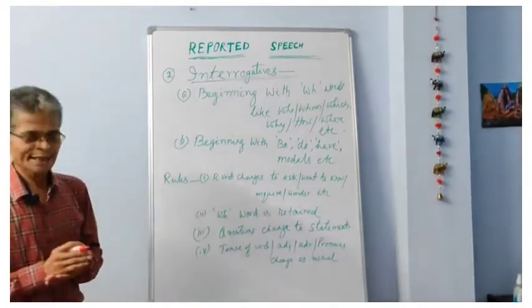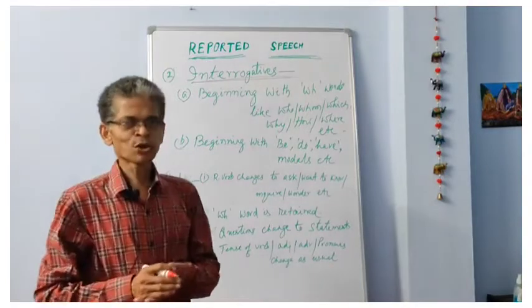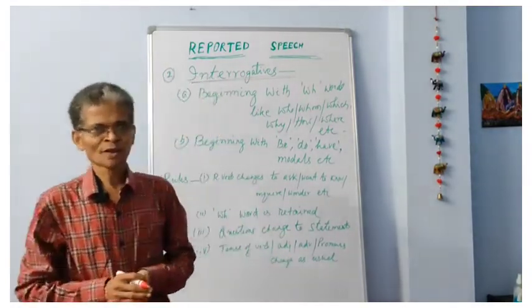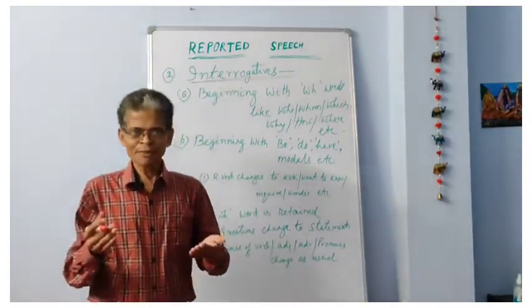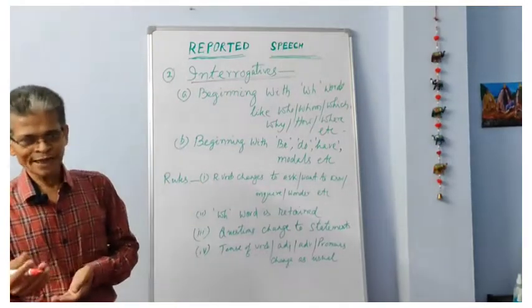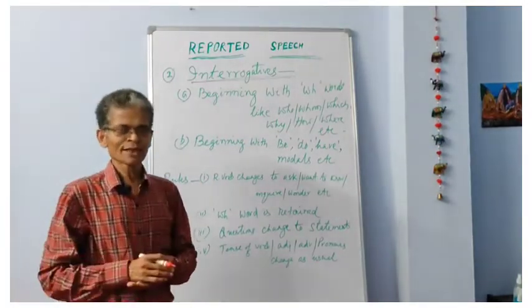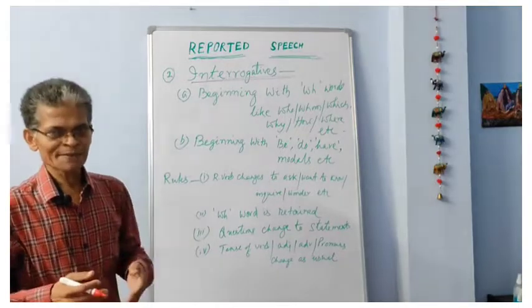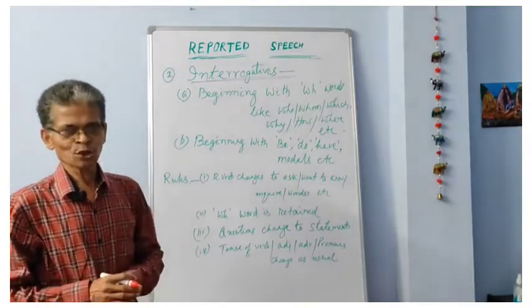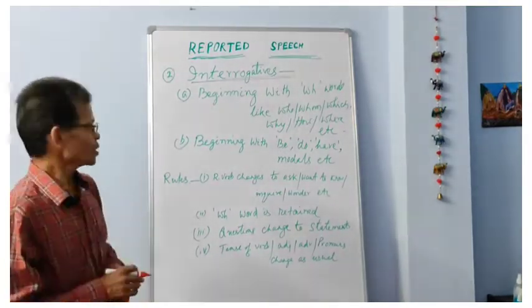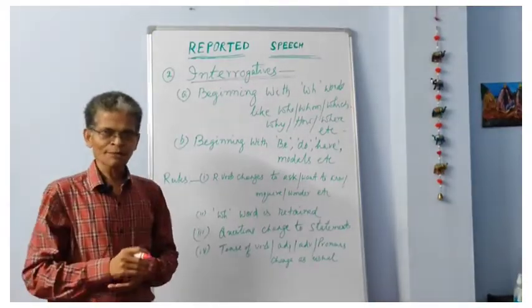The sentences which are used to ask questions, to get some information about inquiries, about queries, and sometimes we also express our wonder, our surprise, our possibilities by putting a question mark.